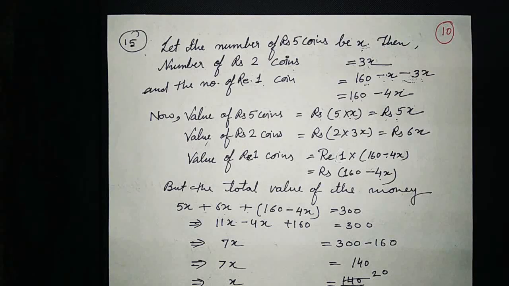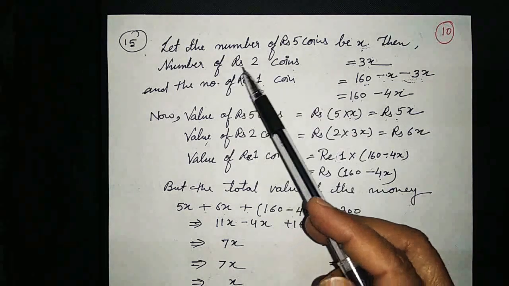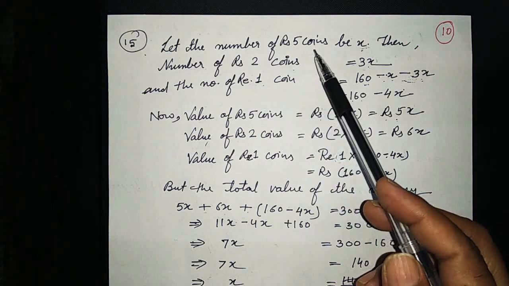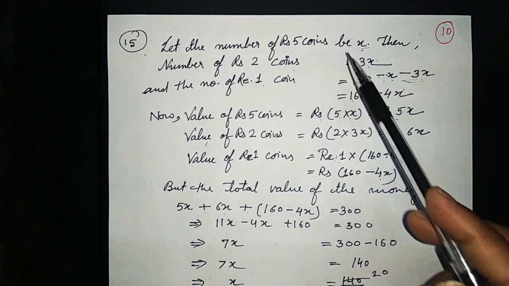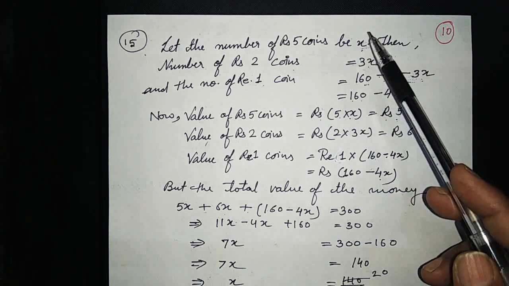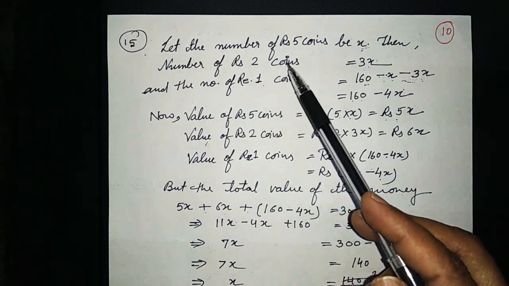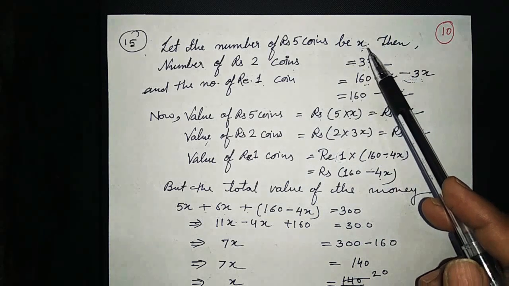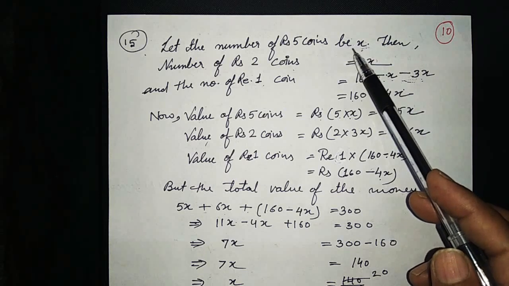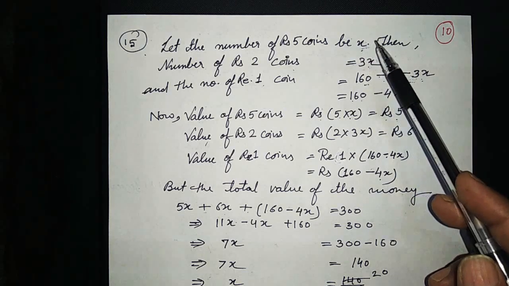Do you know the number of rupees 5 coins? No, you don't know. So what you have to do is assume the number of rupees 5 coins. Here let the number of rupees 5 coins be x. Then the number of rupees 2 coins will be 3x, because it is 3 times the number of rupees 5 coins.